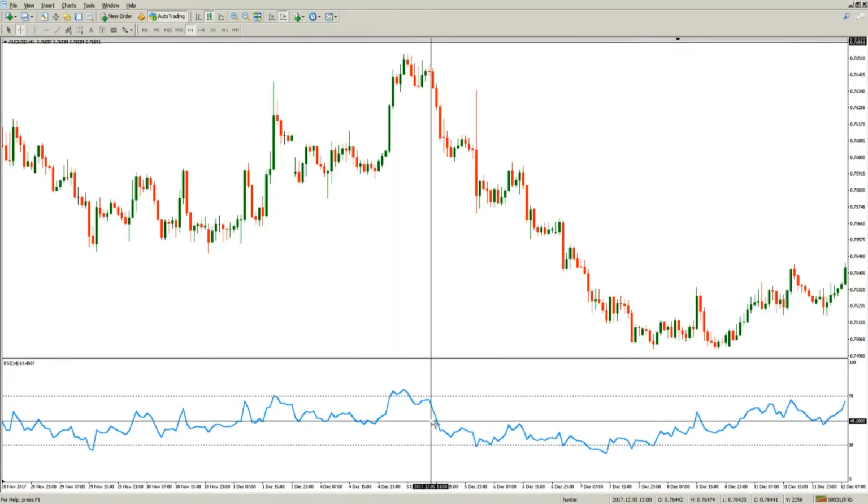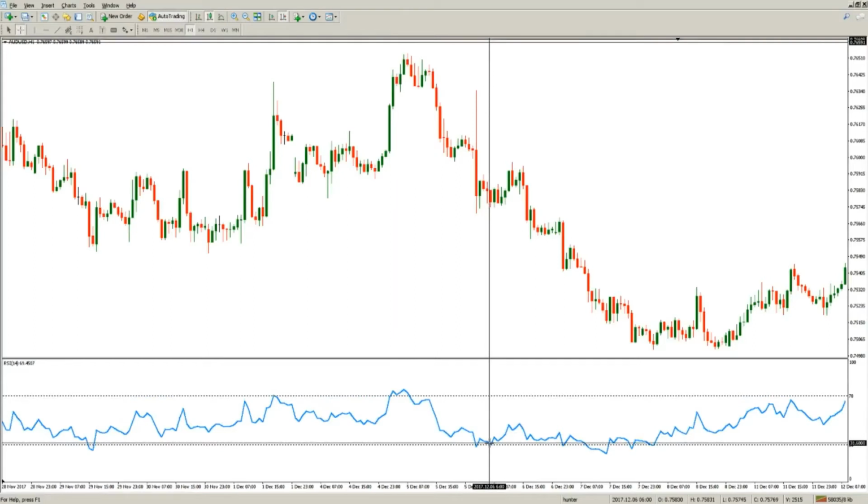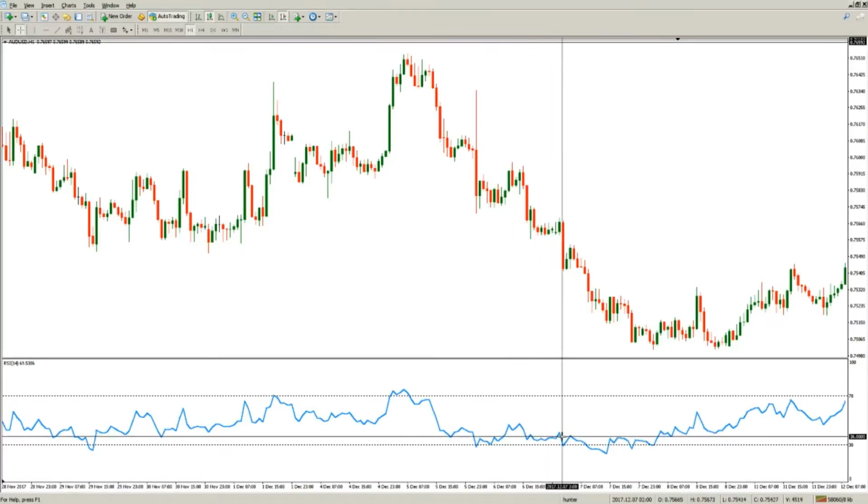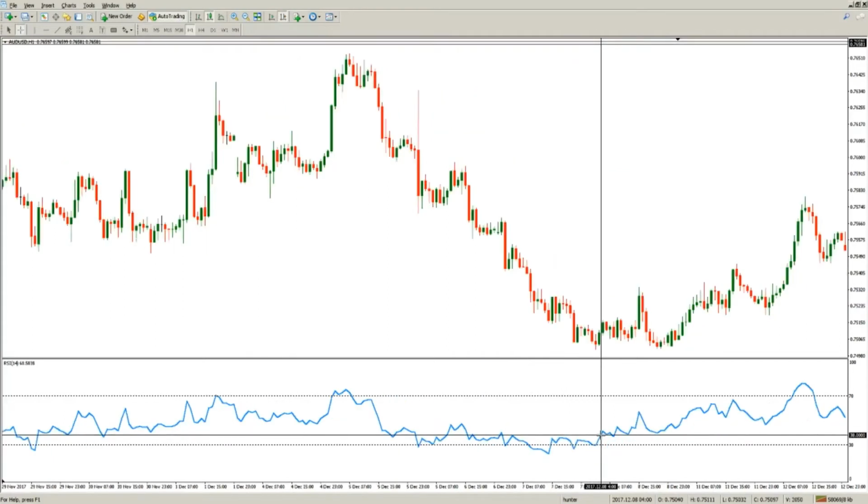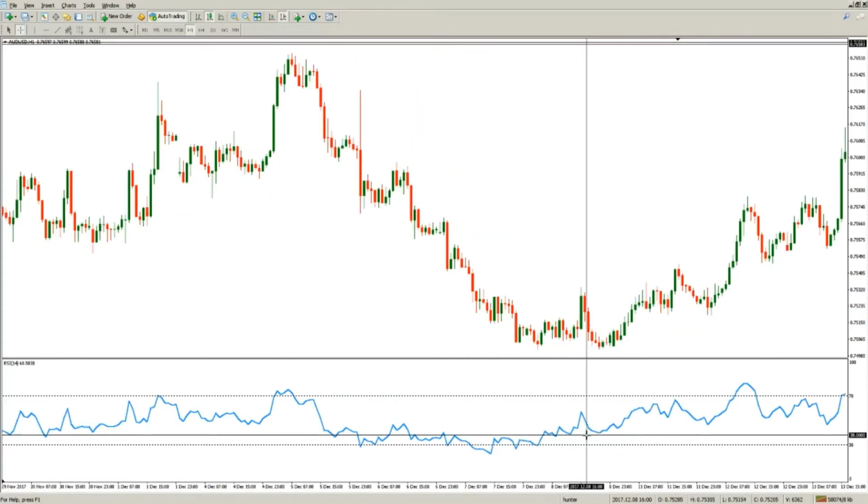Sometimes the overbought and oversold zones do indicate reversal, or at least a retracement, but this is not what this indicator was designed to show us.